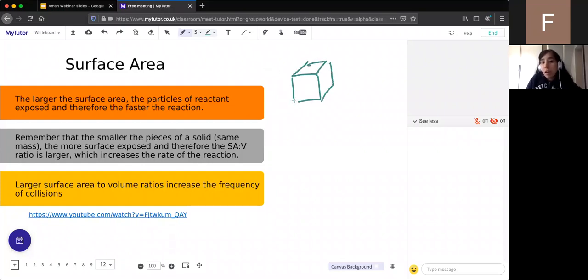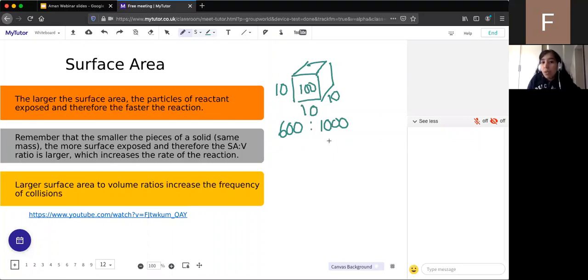If we look at the surface area of the cube, it's a cube that's 10 by 10 by 10. Remember, the surface area is the area of one face times the number of faces. So the area of one face is 100, which is 10 times 10, and the number of faces in a cube is 6. So it's 100 times 6, so the surface area is 600. And then the volume of the cube will be the surface area of one face, 10 times 10, times the depth, which is 10. So 10 times 10 times 10 is 1,000. So the surface area to volume ratio of our lump of silver chloride is 600 to 1,000.